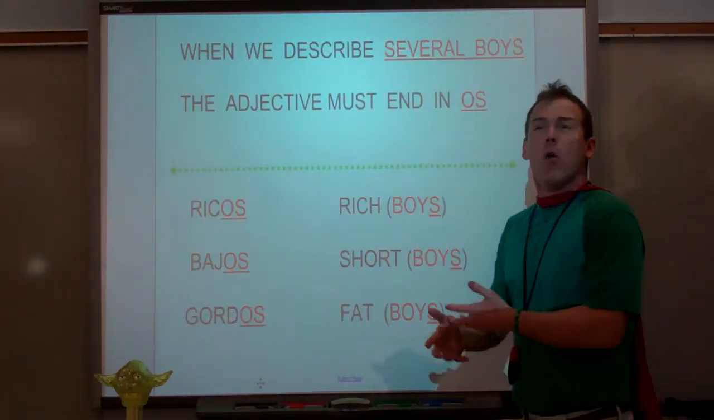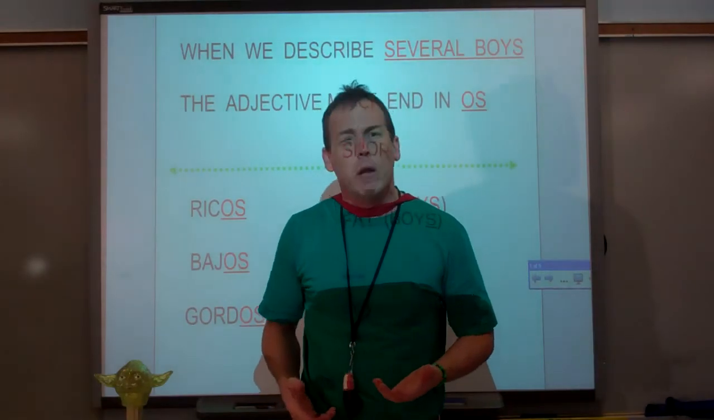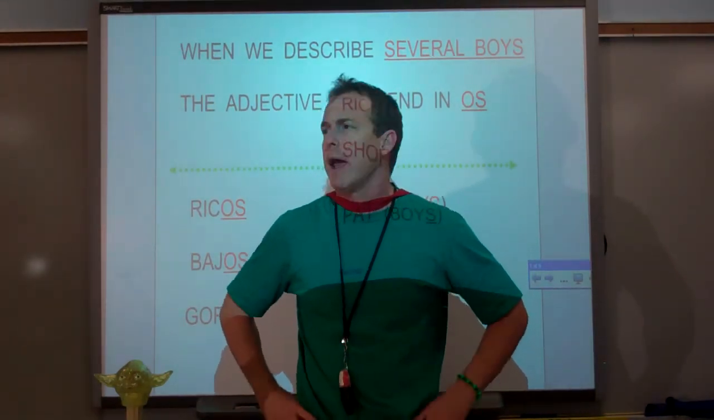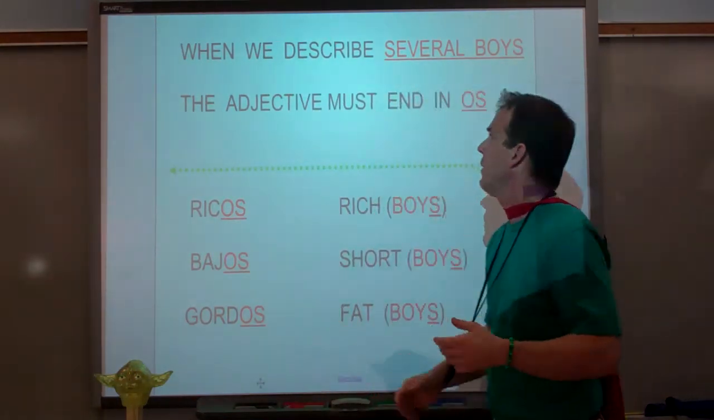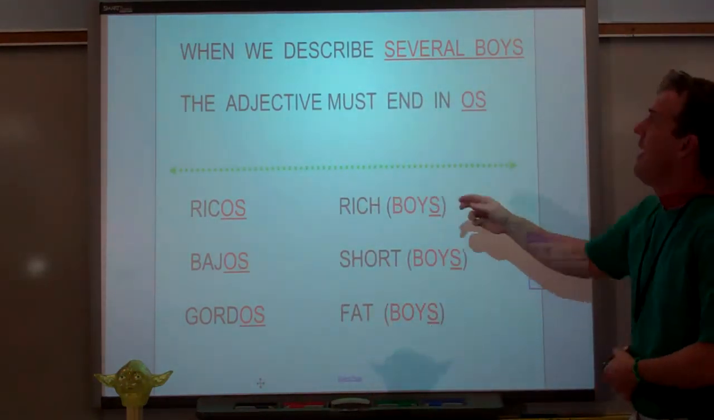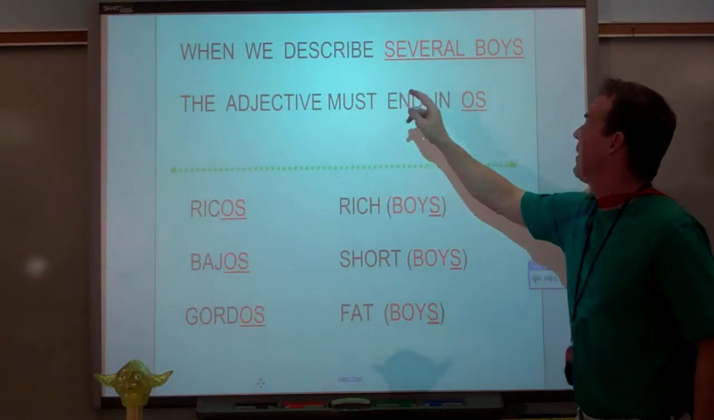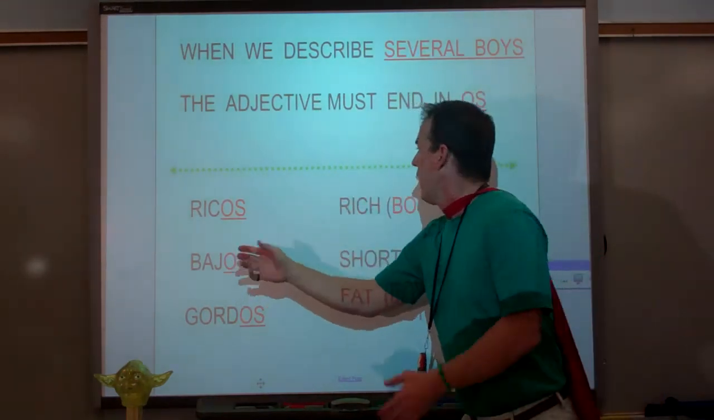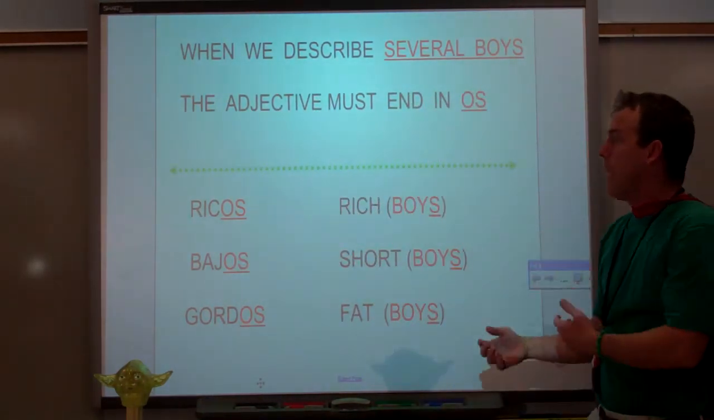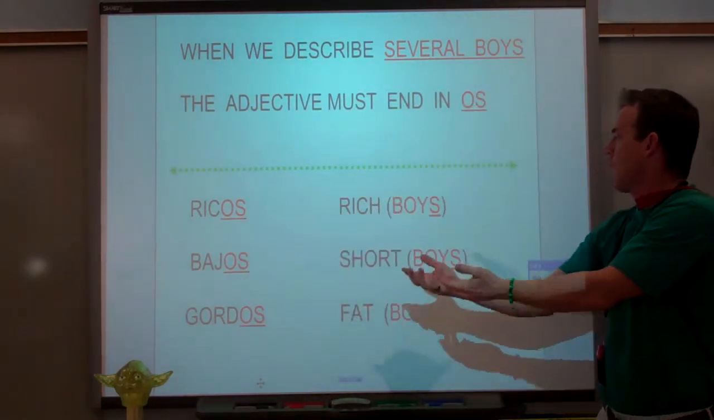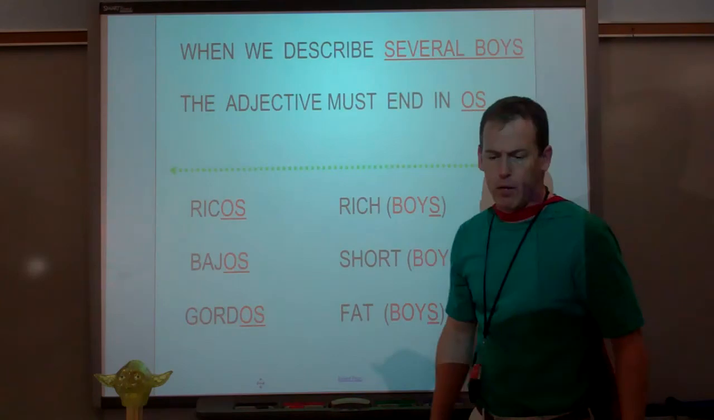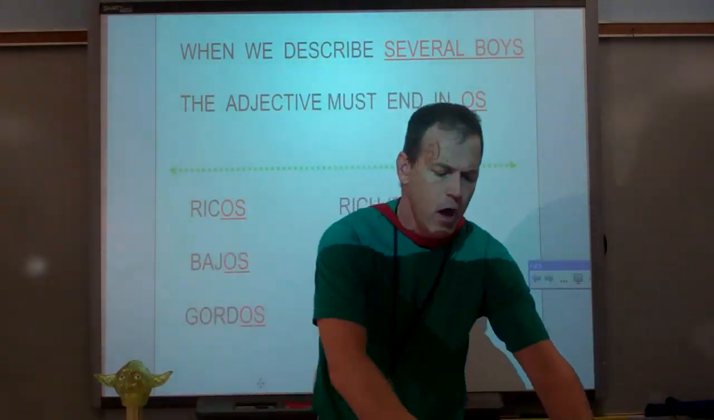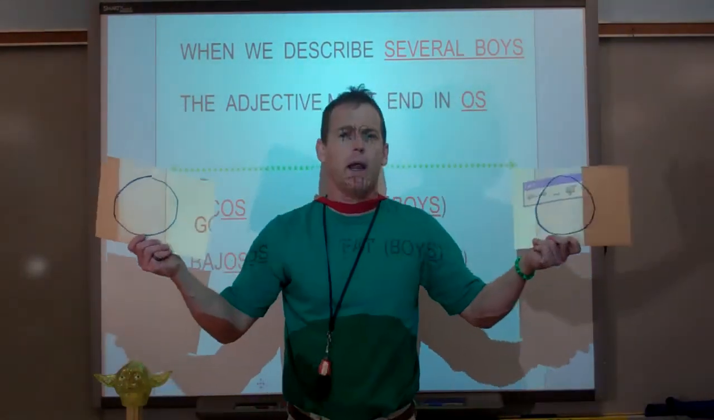Now, we don't always just describe one person. Sometimes we describe a whole group of people, like a bunch of Jedis or something. What do we do if we're describing a bunch of boys or several boys? Then the adjectives or description words must end in OS. Ricos is rich boys, plural. Bajos is short boys, plural, and gordos is fat boys, plural. Spanish guy, I'm very confused. You said when you're describing a boy, it ends in O.